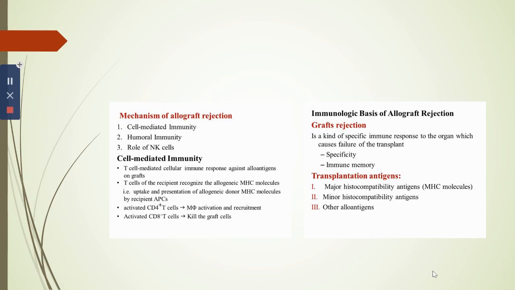Second set of rejection is when the tissue is implanted in an animal that has already rejected a graft. This will get rejected in an accelerated fashion within 6 days. This is due to antibody mediated response. Here B cells are mostly involved.